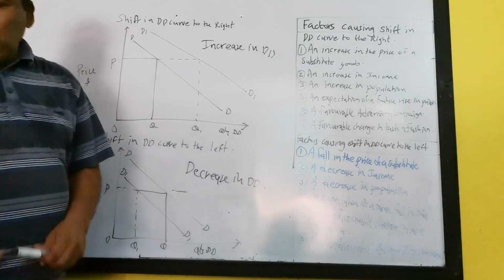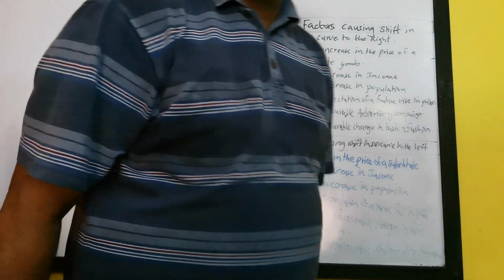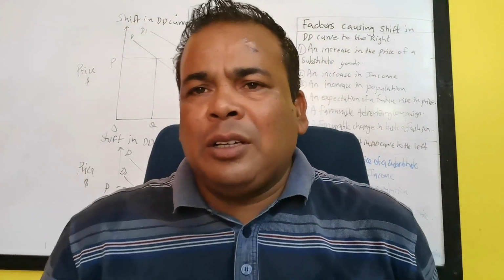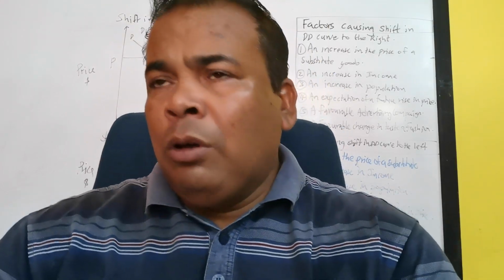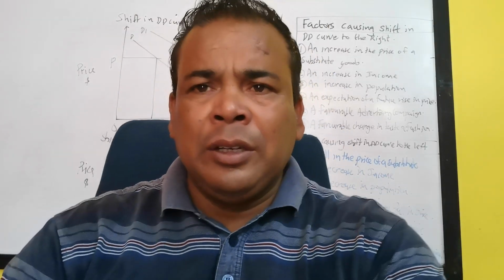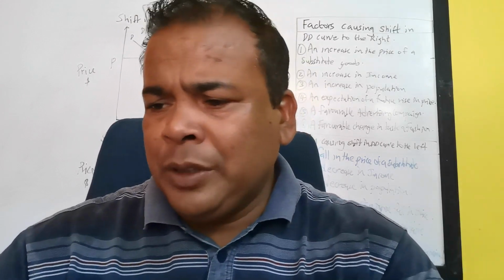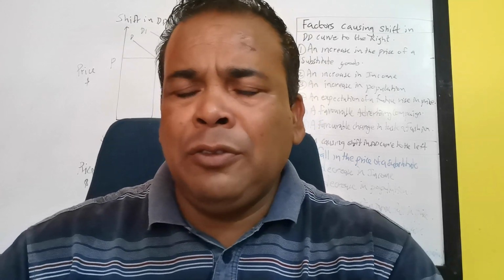So we are assuming that the price of the product remains the same, but demand is increasing due to other factors affecting demand, what we call the condition of demand. So we are going to make a recapitulation. Factors that will shift the demand curve to the right: an increase in income, a favorable change in taste and fashion, a rise in the price of a substitute product, an expectation of a future rise in the price of a product, an increase in population.